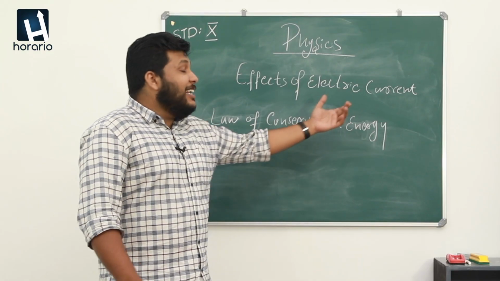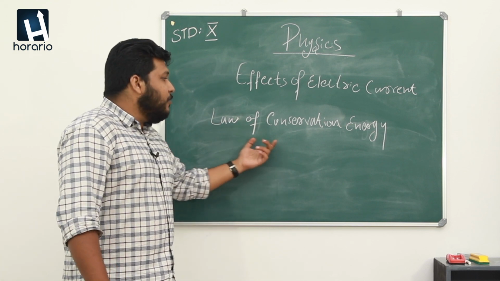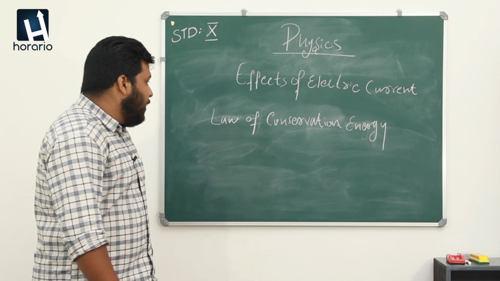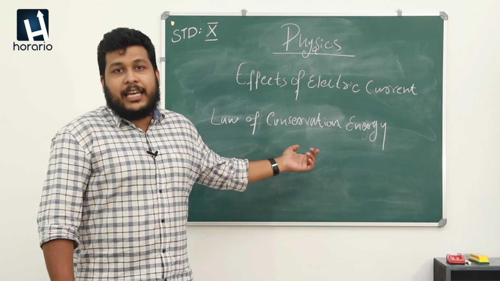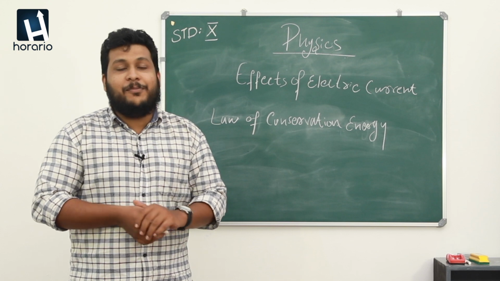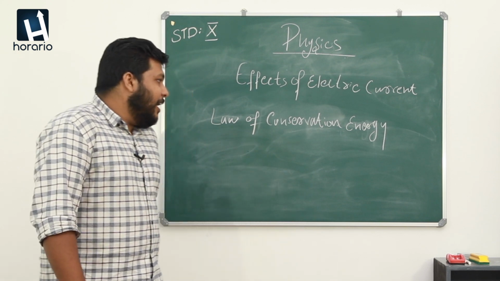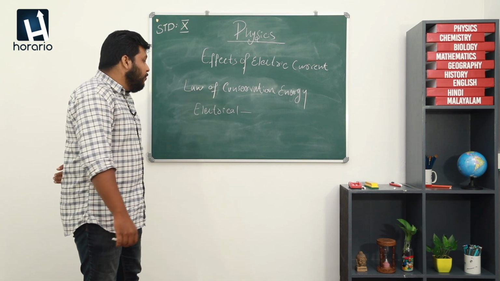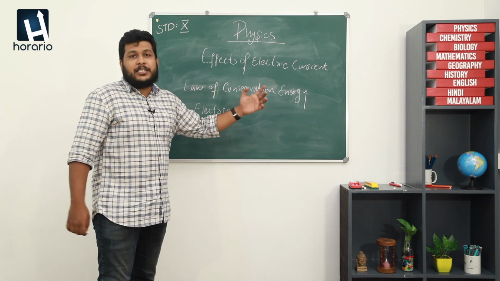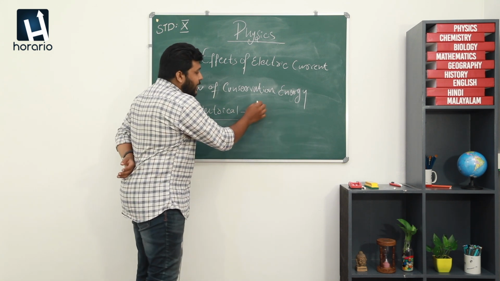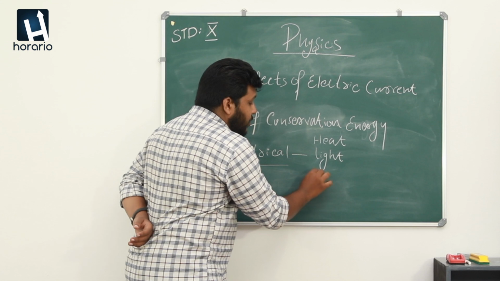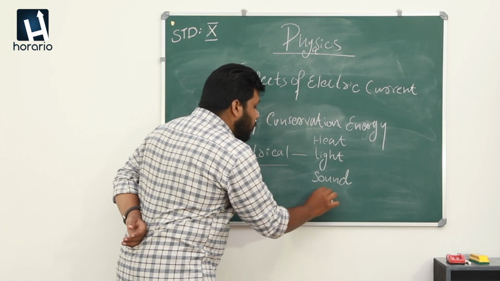When we discuss energy change, we want to know one of the most important laws in physics, and that's known as the law of conservation of energy. According to the law of conservation of energy, energy can neither be created nor destroyed. It can only be transferred from one form to another. So electrical energy can be changed into different energy forms, like heat energy, light energy, sound energy, and also chemical energy.